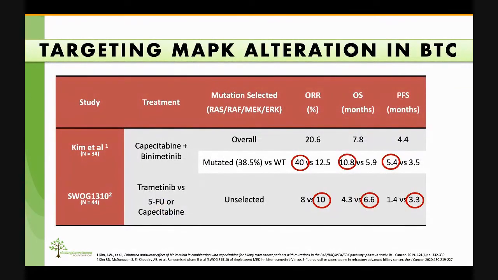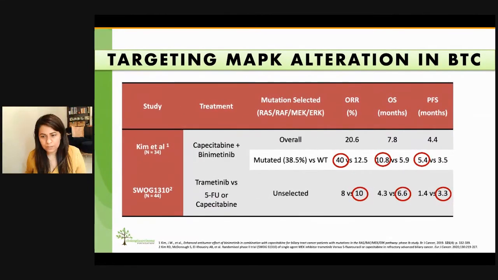Looking at these results altogether, there does seem to be activity of MEK inhibitors in biliary tract cancers. Activity of binimetinib and capecitabine together is very encouraging and is likely attributed to the synergism between these two drugs. In addition, although small numbers, here there is an indication of improved response in patients with MAP kinase pathway alterations compared to wild type, raising the question of whether location of the tumor matters, or if we should have another way to select patients and enrich those who have mutations and constitutive activation of this pathway.